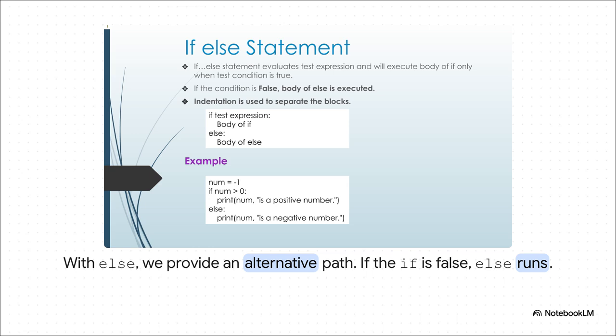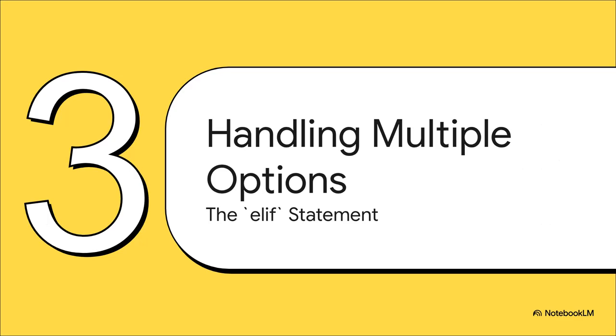So here, num is -1. The code asks, is -1 greater than 0? The answer is no. So the if block is totally skipped, and the code inside the else block gets to run instead. It's a true fork in the road, one path or the other, but it can never be both. Great, so we can handle two paths, a yes or a no.